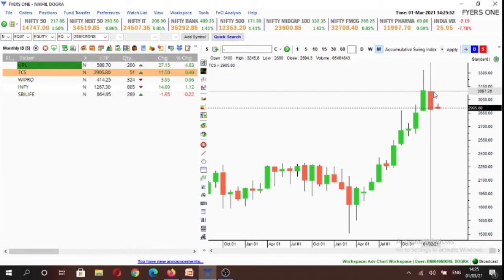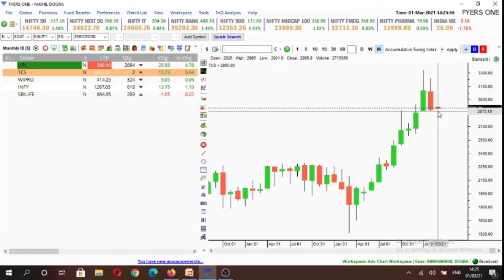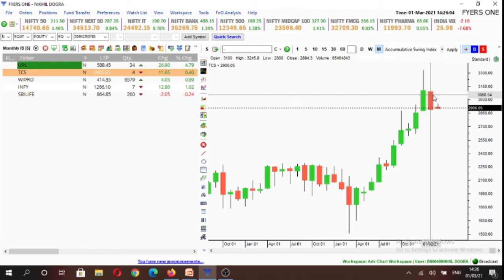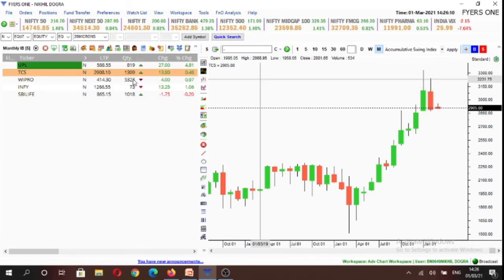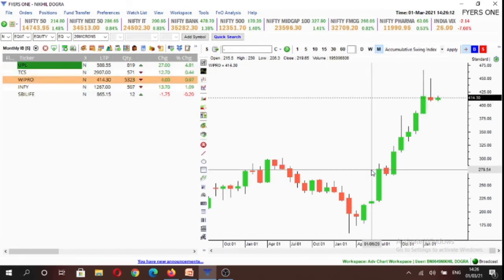If for example it breaks the inside candle to the downside, which it is poised for right now, in that scenario we'll not be making any trade. We'll only look for buying opportunity above 3245.8 levels in TCS.